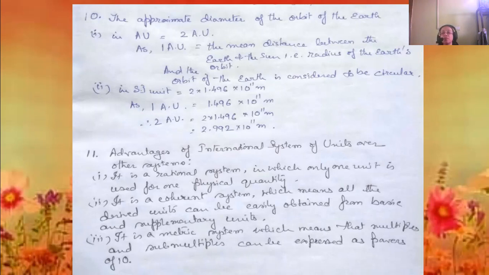The third advantage is that it is a metric system. The international system of units is called the SI unit. So the SI unit is a metric system, which means that its multiples and sub-multiples can be expressed as powers of 10, like 10 to the power 5, 10 to the power 6, and so on.